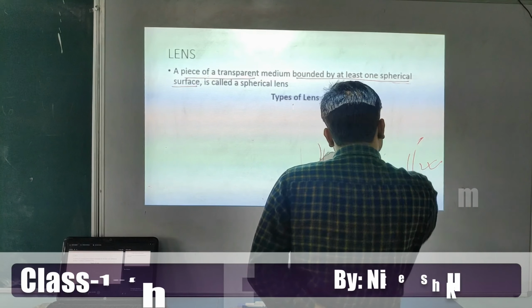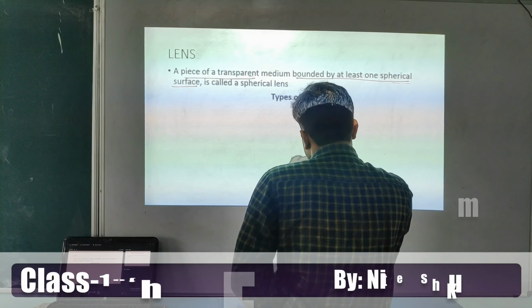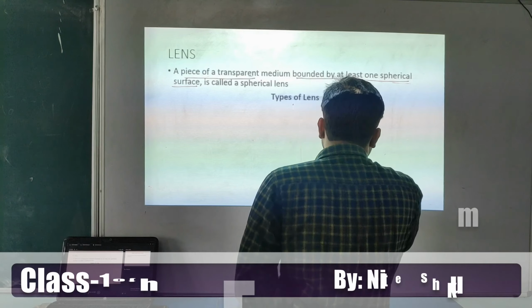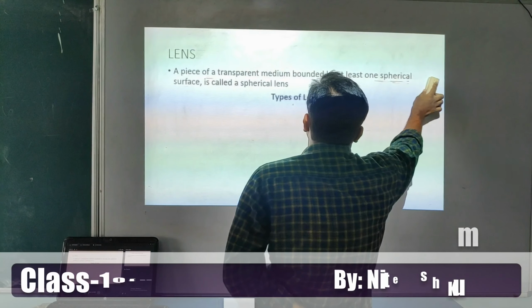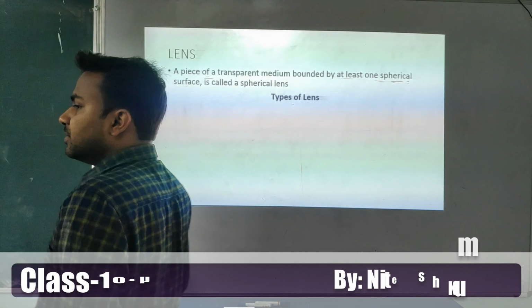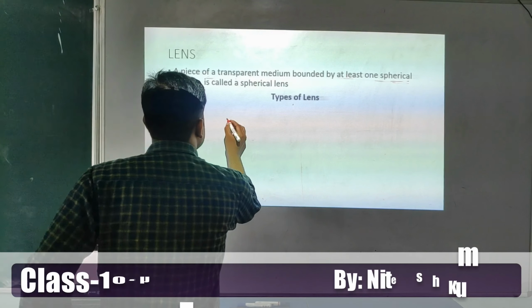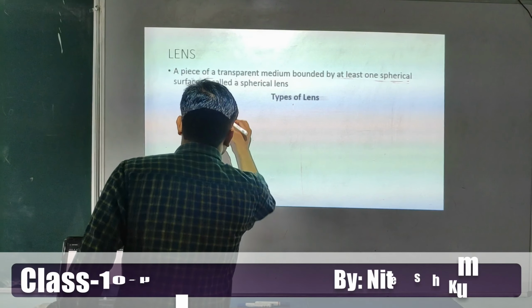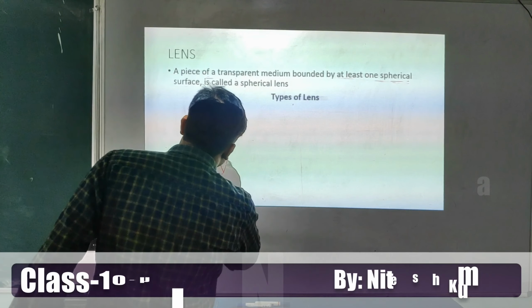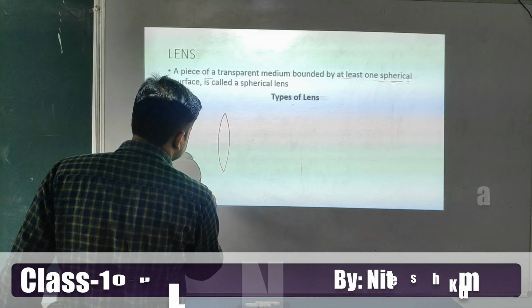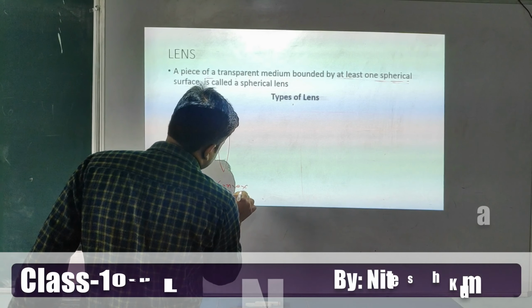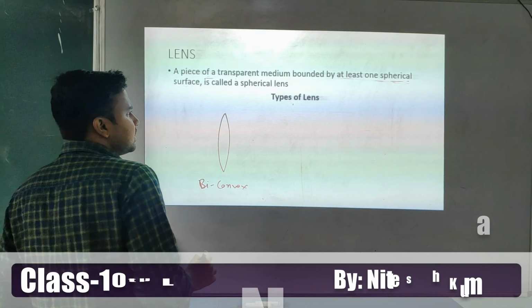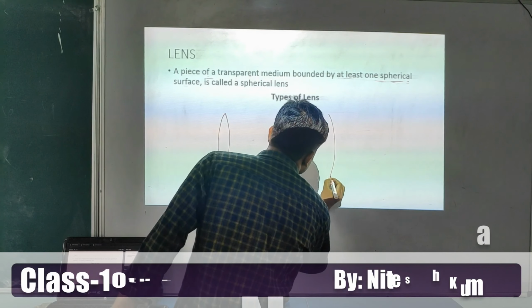Okay students, and generally here in 10th class you will get a question whether it's a biconcave or biconvex. It means radius. Look at this, biconcave and convex. Like here I am writing the biconvex, biconvex and biconcave. Try to understand.